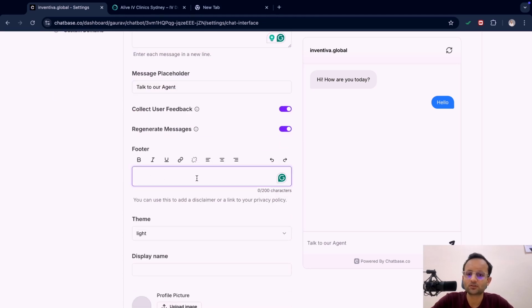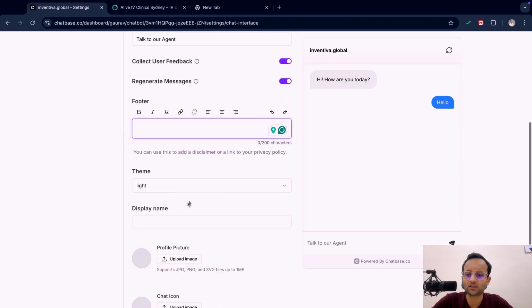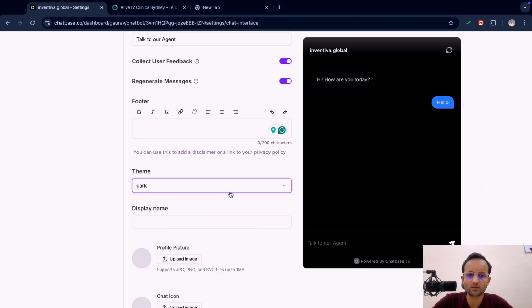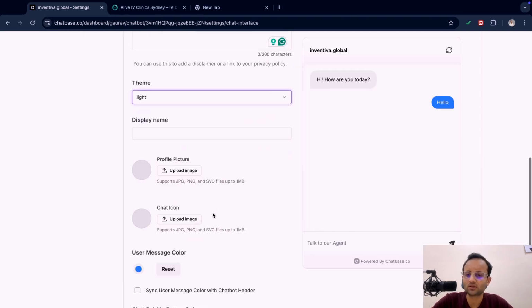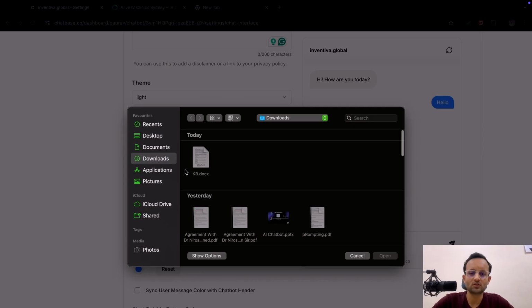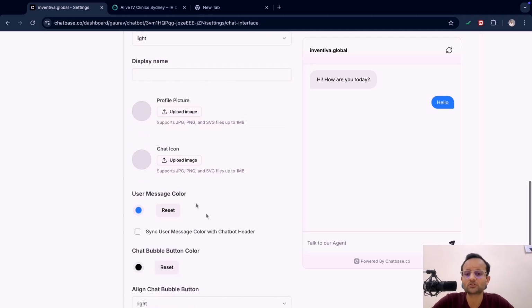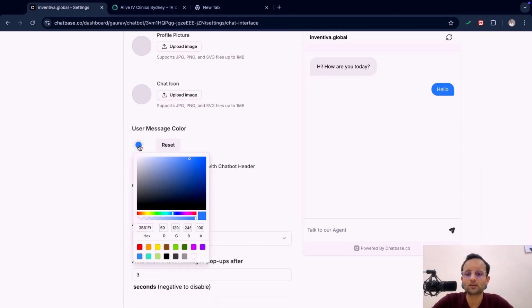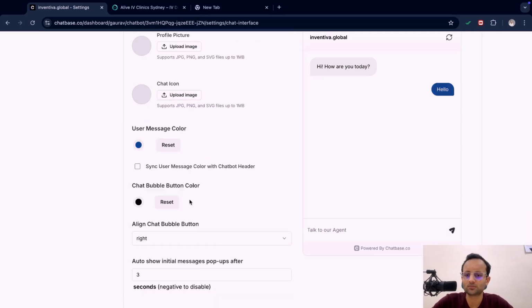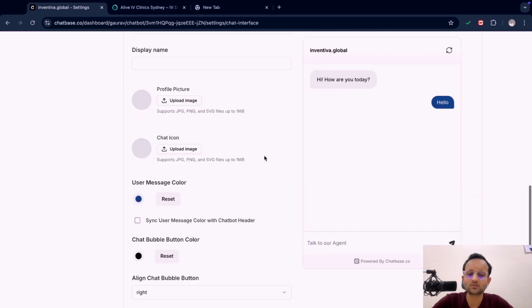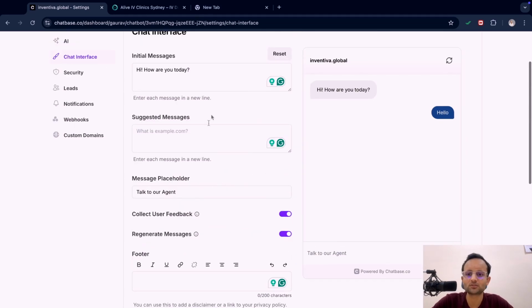Now there's a footer, which has different things. There's a theme which you can customize. You can upload any kind of company logo, or if you are building for yourself, you can upload any AI photo and your photo as well. So this is a chat icon, and here we can set the color. Thereafter, this is something you can set according to your requirement. This is so easy.